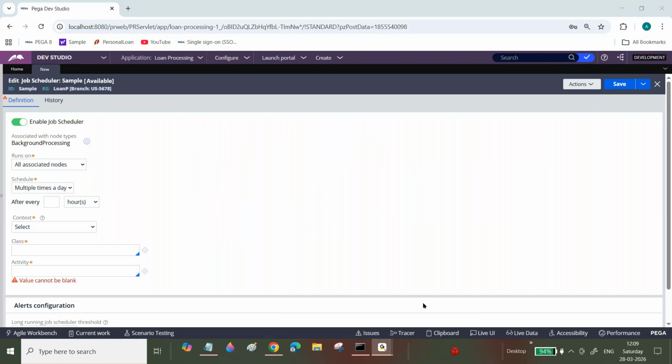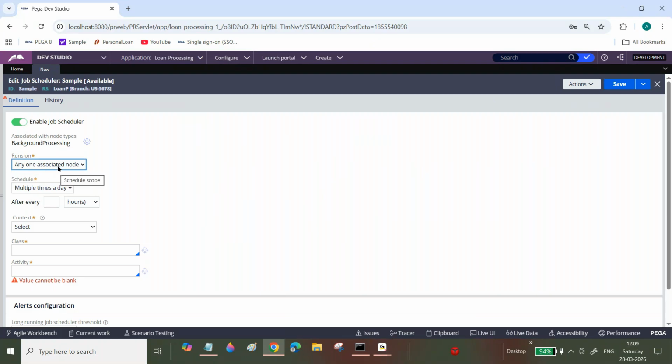The agent activity will run on all the nodes, so the same record is being updated, processed, or deleted by multiple nodes, and we will get issues. To avoid that, we select any associated node.